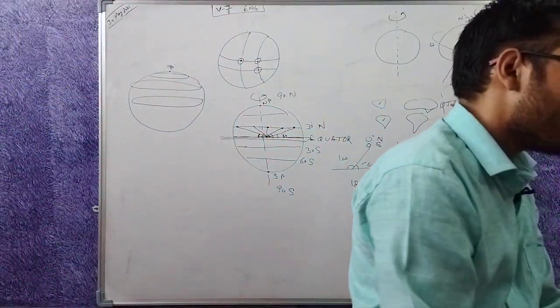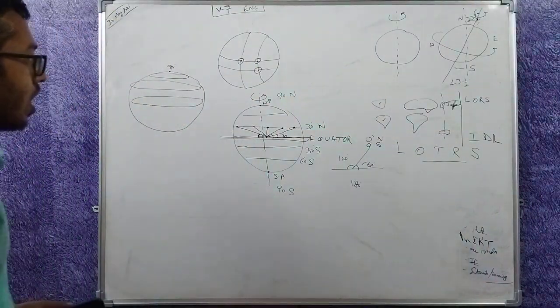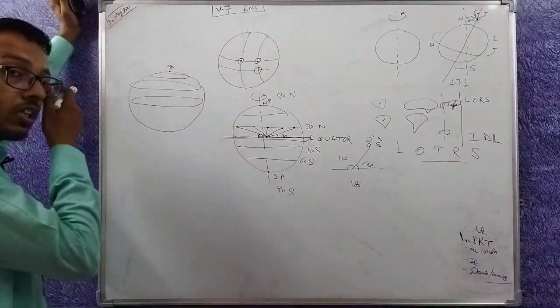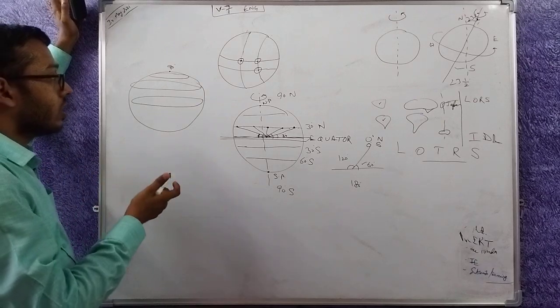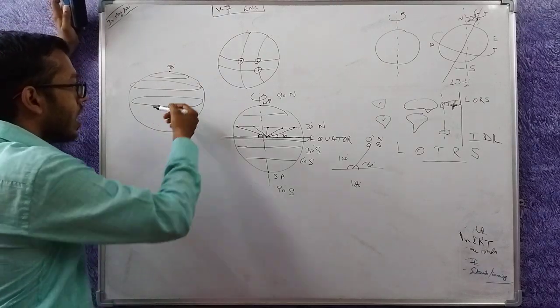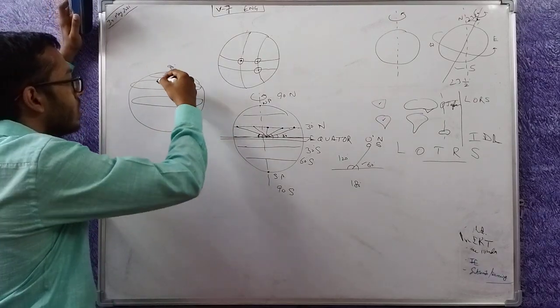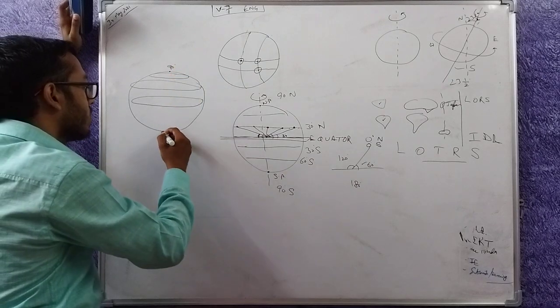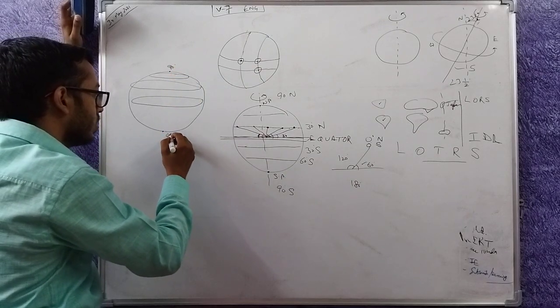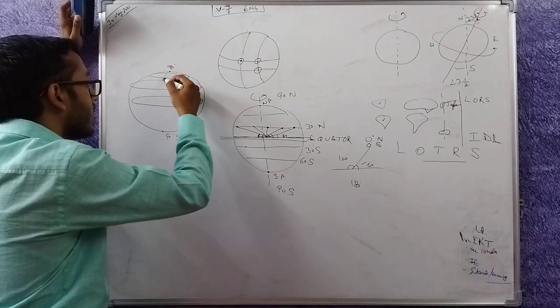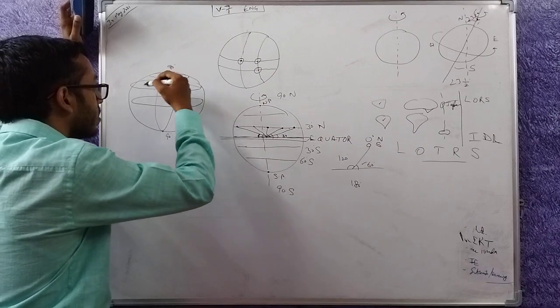Now how can I definitely find a location on the earth? If I have defined it this way, I need to define something this way. So let's say from 90 degrees north to 90 degrees south, I define something like this.